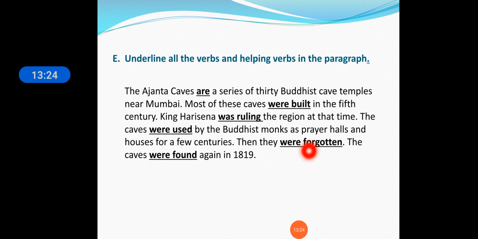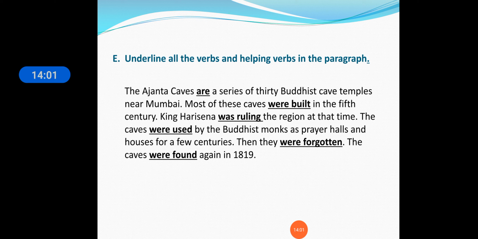The caves were found again in 1819. So it was recently found, in 1819, about 100 years ago. Now here also caves is there, and it is a plural form, so we will use were found in 1819. So students, here you have to see where was and were are used. For a singular person was is used, and for a plural person were is used.